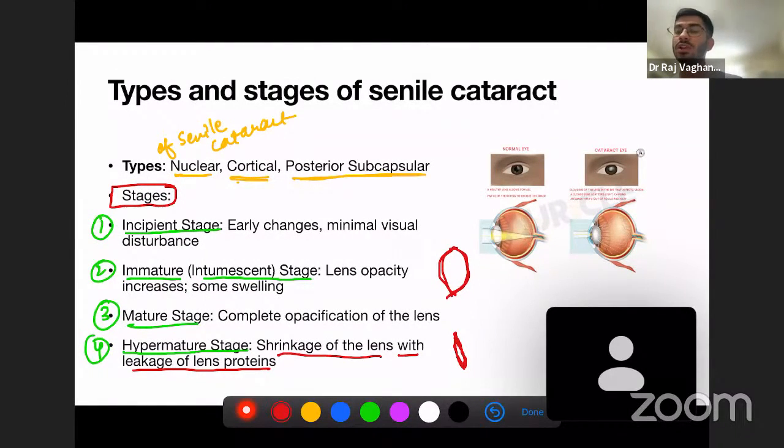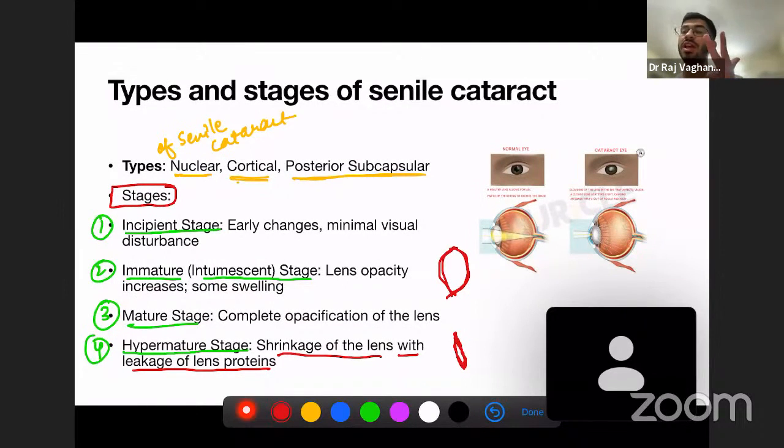So we have four kinds of stages and four kinds of changes that happen in the stages of senile cataract. So we have the incipient stage, the immature stage, the mature stage, and the hypermature stage. The incipient stage includes early changes and minimal visual disturbance because the opacification is very mild. In the second, immature stage, there is swelling of the lens and the opacity of the lens increases. This is also known as the intumescent stage. Intumescent means swollen.